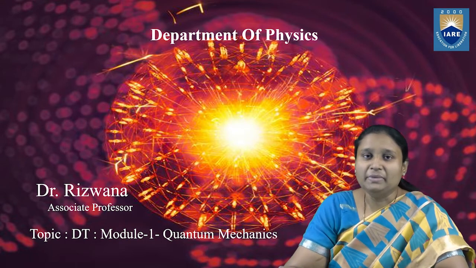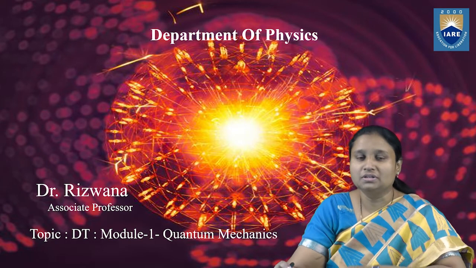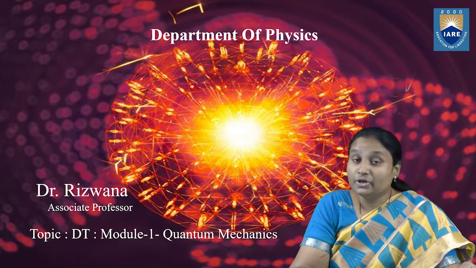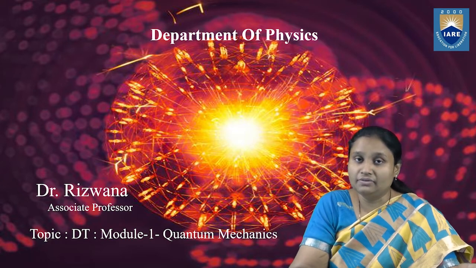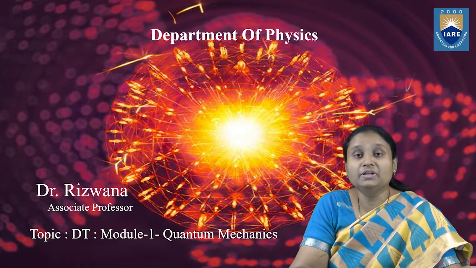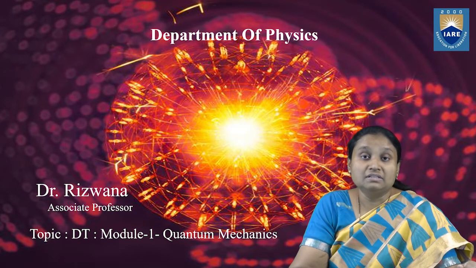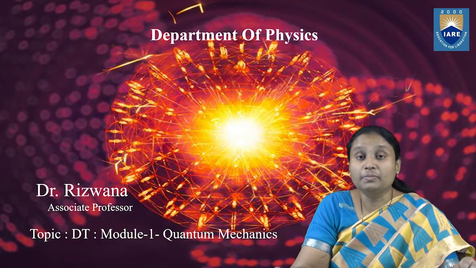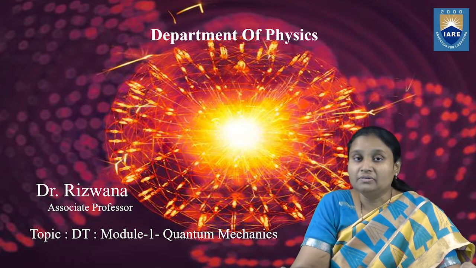So today I'm going to discuss some definitions related to quantum mechanics. In all my previous videos, I have discussed the wave-particle duality of radiation, and then a very important concept related to quantum mechanics, that is the de Broglie hypothesis. Then we derived the expression for de Broglie wavelength in terms of different parameters. And then we discussed what exactly matter waves are. By discussing their properties, we came to the conclusion that matter waves are not electromagnetic waves, but some new kind of waves.